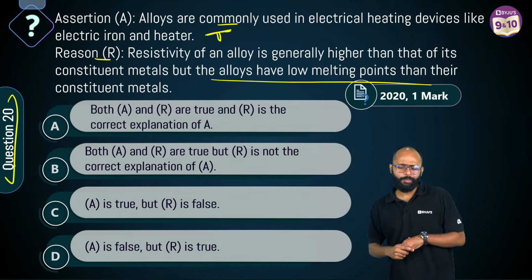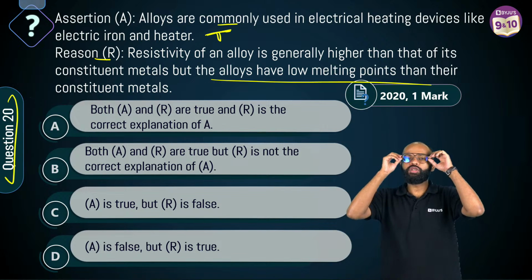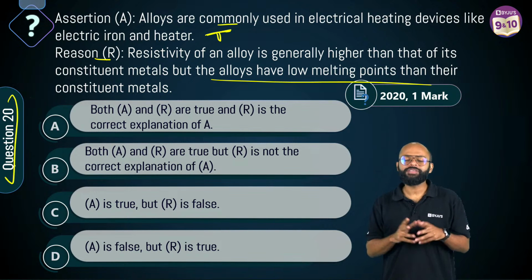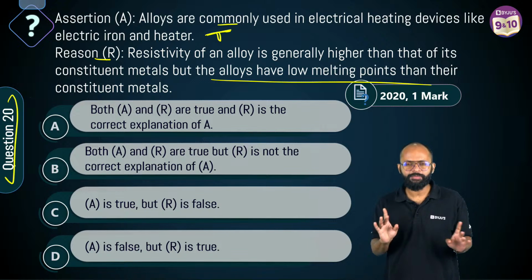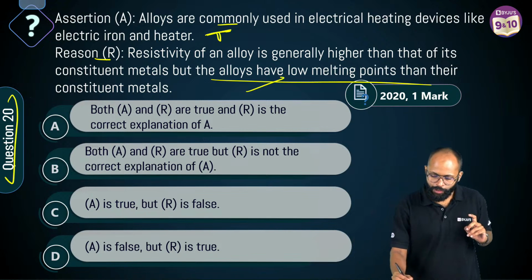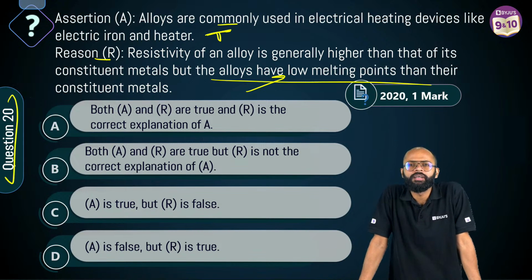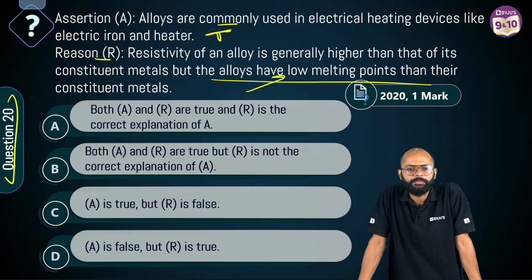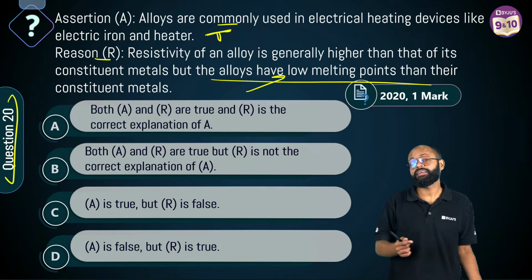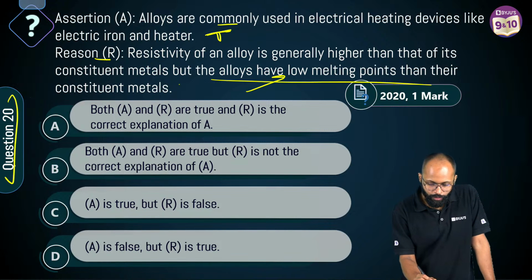But the alloys have low melting point than their constituent metals. Tell me one thing. If alloys are used in heating devices and alloys have low melting point, why would someone use alloy? Does that make any sense? In the reason, if alloys have low melting point, why would someone use them in the heating elements? No sense, right? What is tungsten? Tungsten is the metal which is used in making filament bulbs, right? So this is false.